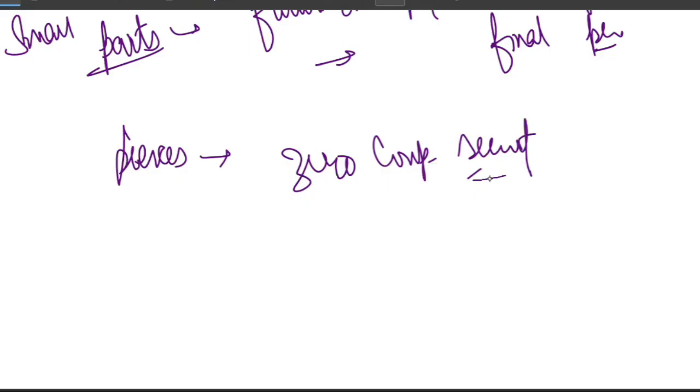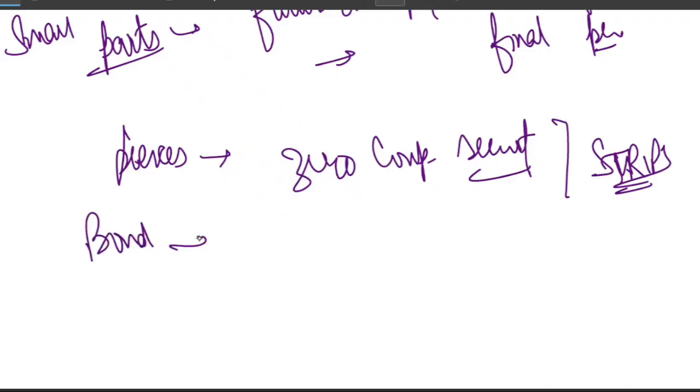STRIPS stand for separated parts of an existing government bond. It is not a new bond, and it is not issued separately. So in simple words, it is just like a bond broken into interest pieces plus a principal piece. So we have a bond and we broke that bond into two parts. One is the interest piece and the other is the principal piece.